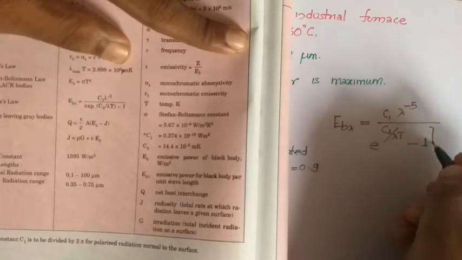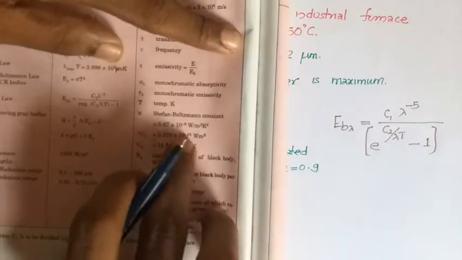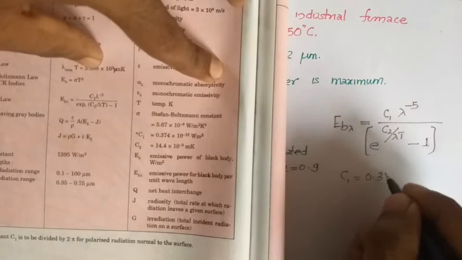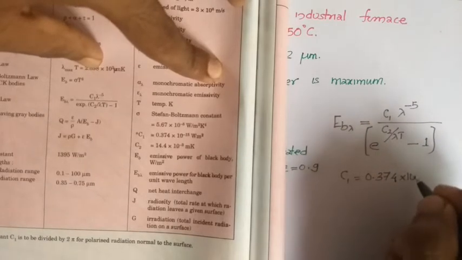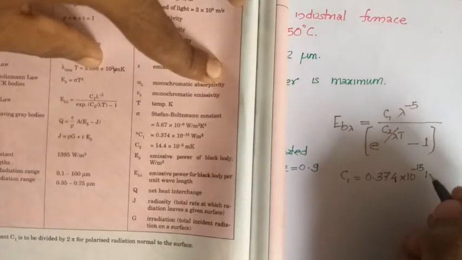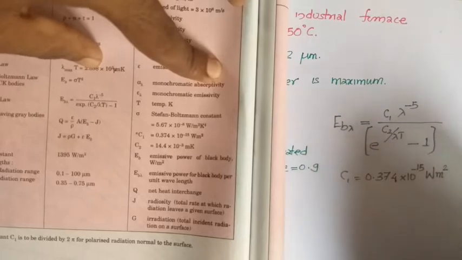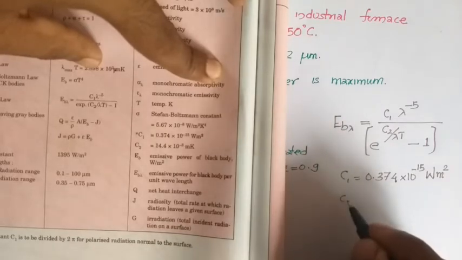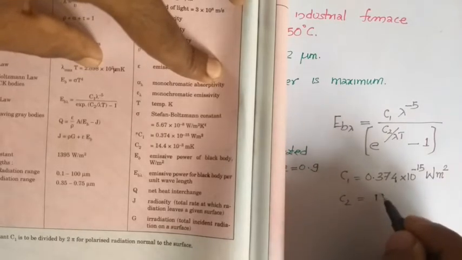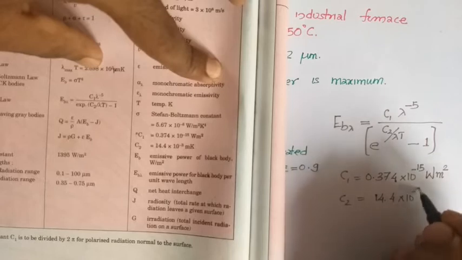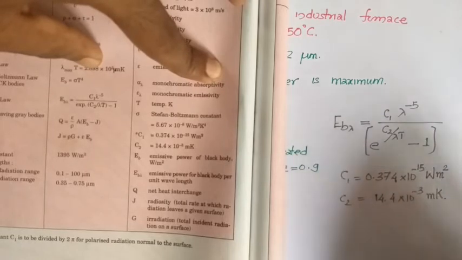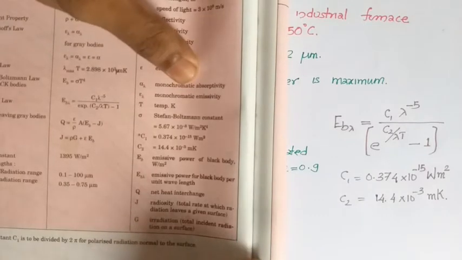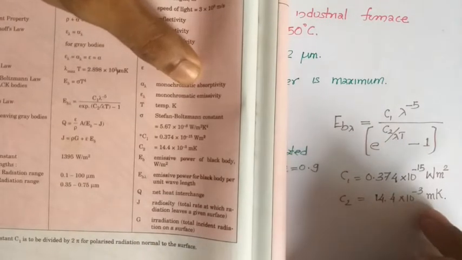This minus 1 is coming in this way, where the values of C1 and C2 are given. So C1 is equal to 0.374 into 10 raised to minus 15. This unit is important. It is given in watts meter square. That means all units are taken in SI units, watts and meter square. And C2 is equal to 14.4 into 10 raised to minus 3 meter Kelvin. In radiation, all temperatures are to be substituted in SI units, and all temperature is to be substituted in Kelvin.